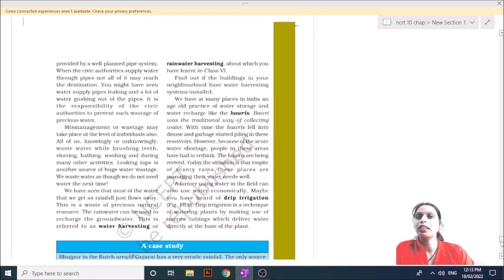again using the Bawdi, and this is important for increasing the water table.